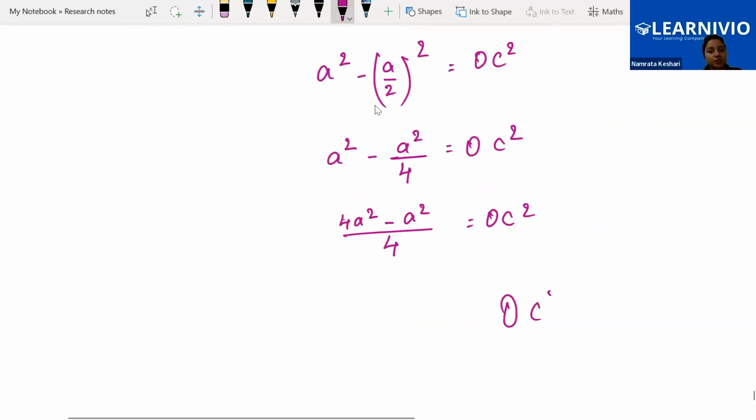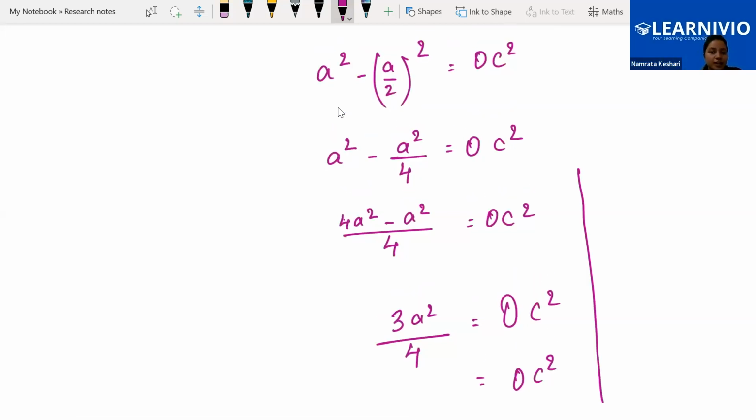OC square, 3A square by 4. We can just change the side for your convenience. If I am writing it like this, doesn't mean that you have to write like this. You can write OC square over here, and 3A square by 4 over here. That means OC is equal to root 3 upon 4A square.